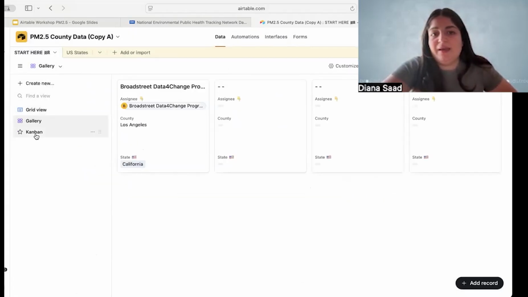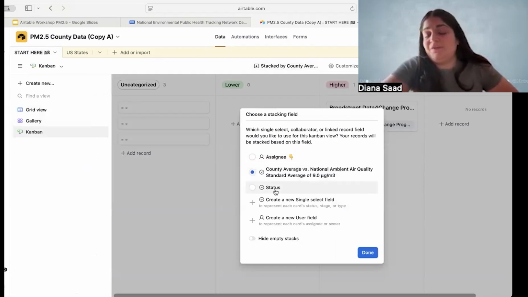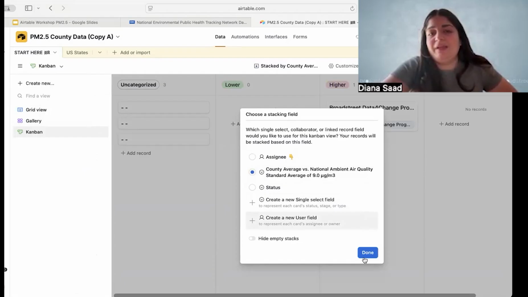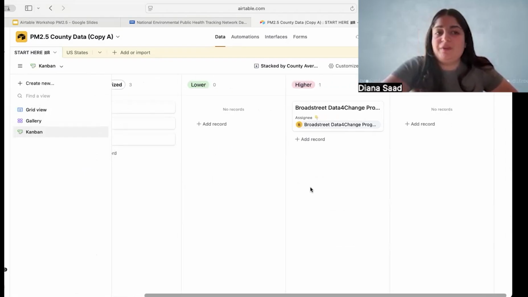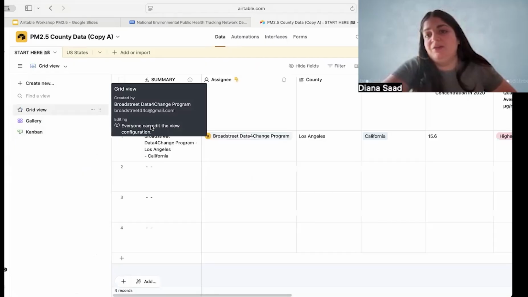You can also look at this Kanban view as well. This can be stacked by different measures or fields. You can do assignee stack or county average, status. I'll keep it at county average right now. So with Airtable, you can really make it your own. For the sake of today's assignment or challenge, you will just be putting in your data.